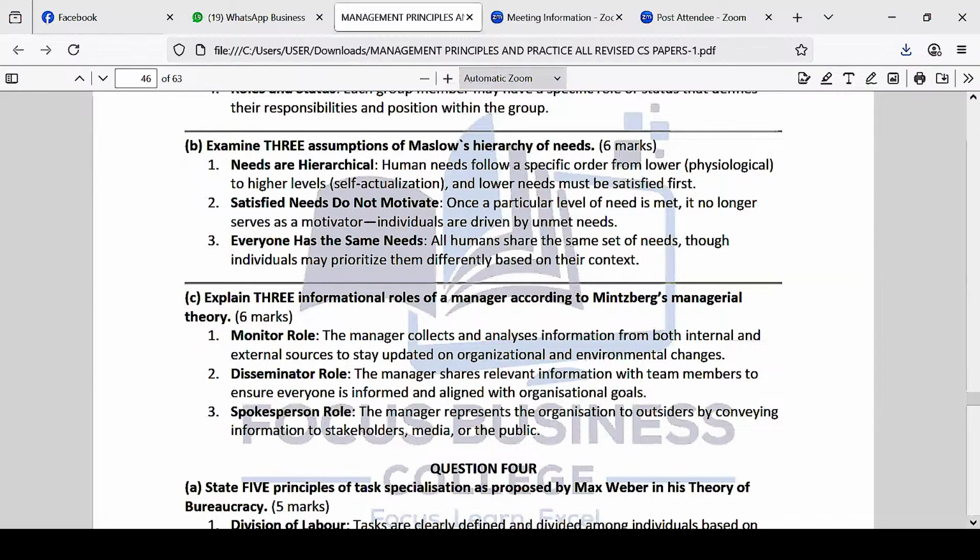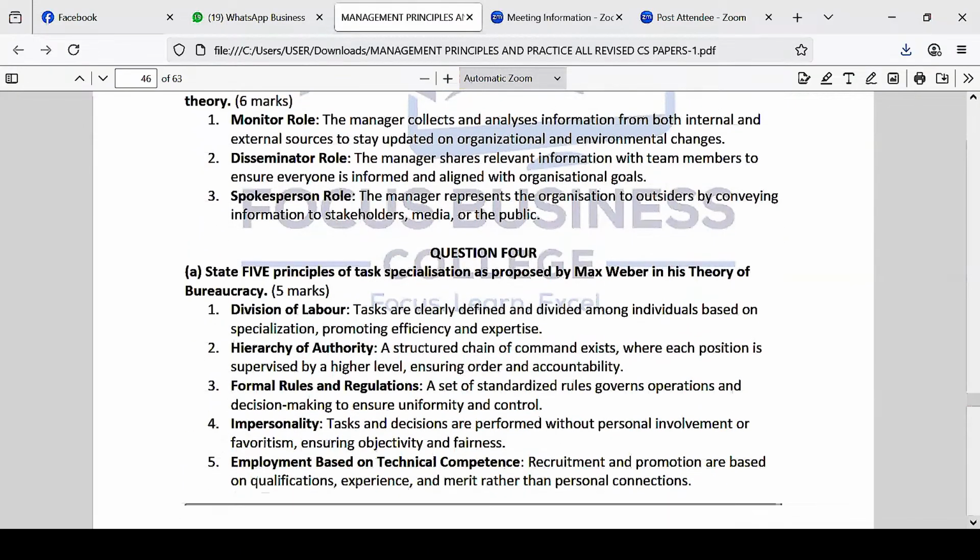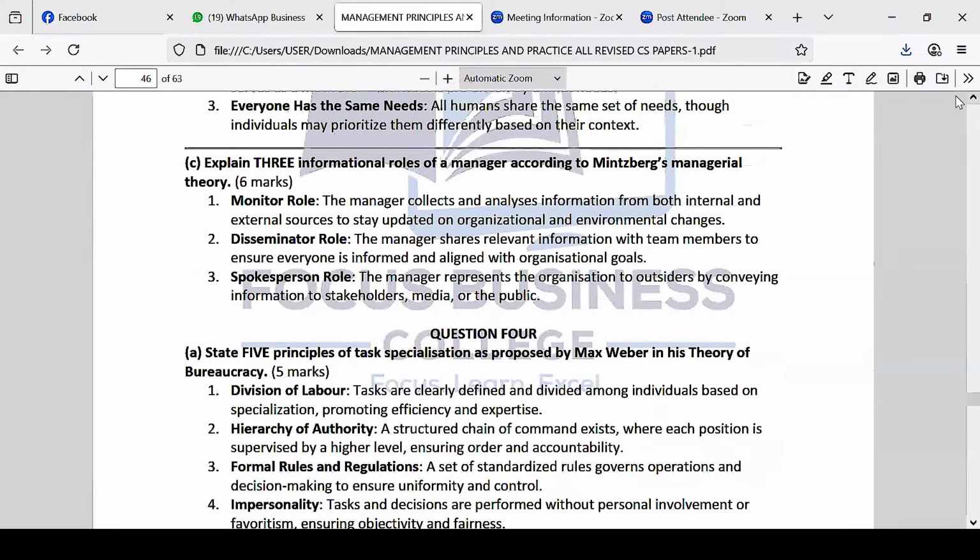The next question is saying explain 3 informational roles of a manager according to Mintzberg's managerial theory. So Mintzberg was able to classify management roles, I think, into 3 categories. Or I think it's 3 or 5 categories. And the first category was what? Informational roles for a manager. What are the 3 informational roles for a manager?